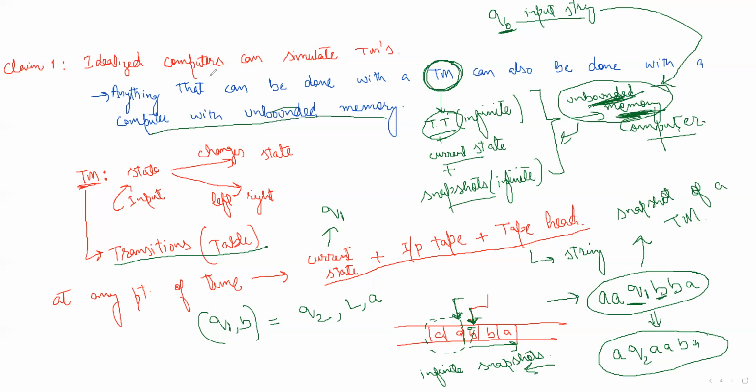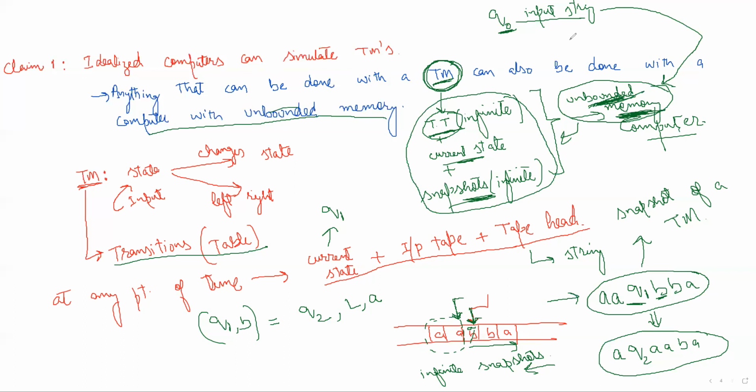The only detail we have to store in this computer with unbounded memory is the transition table, the current state, and the snapshots of the Turing machines. Then from these details, we can perform all the operations that can be performed using a Turing machine. So we can say idealized computers can simulate Turing machines.